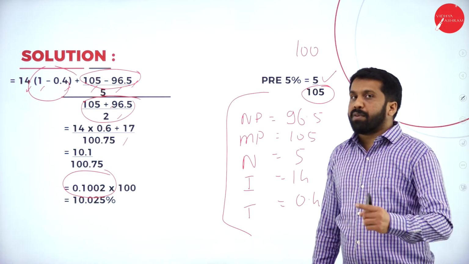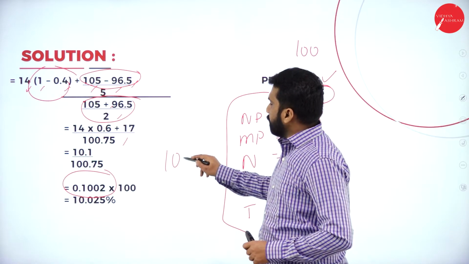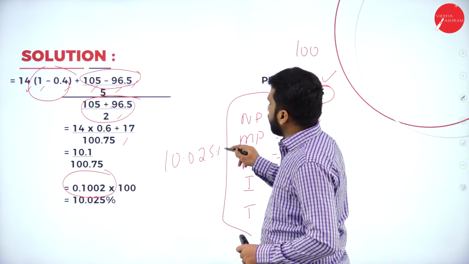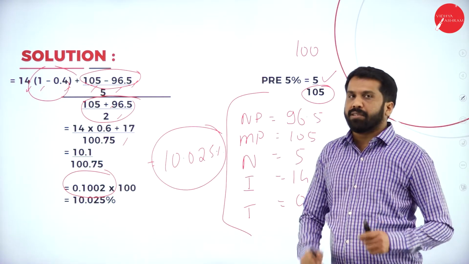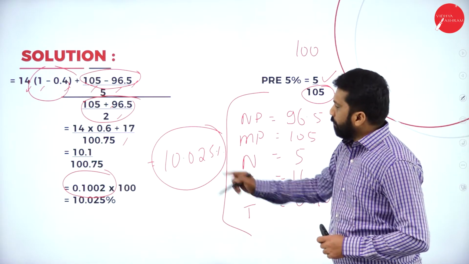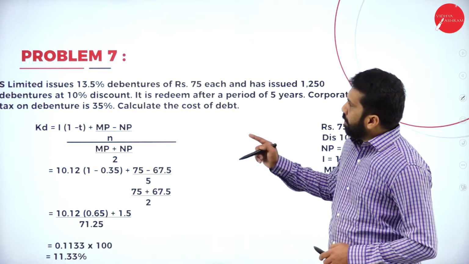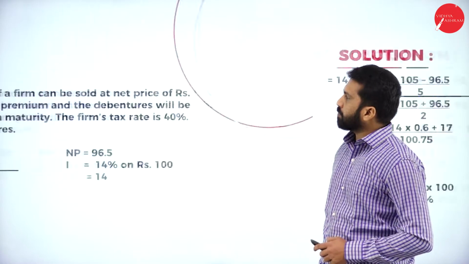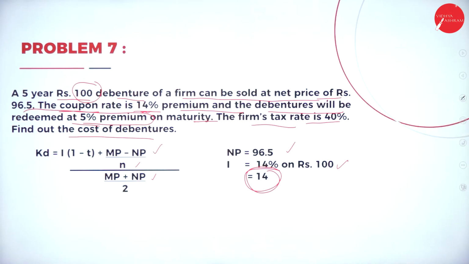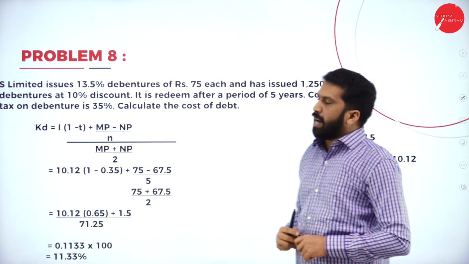It is 0.1002. You want it in percentage. How do you convert it into percentage? You can convert it as 10.025 percent. Hope you are clear. Yes, good. Your final answer is 10.025. Now we'll go for the last problem. Before that, you can take a screenshot for this, your problem number 7 and your solution part.